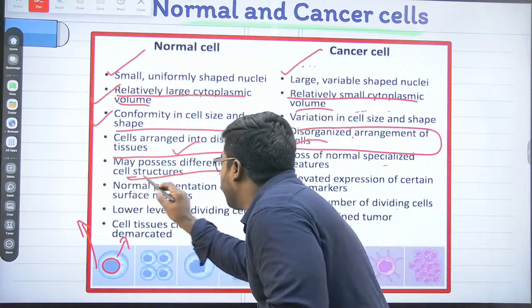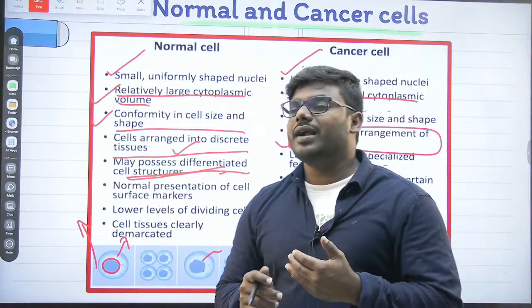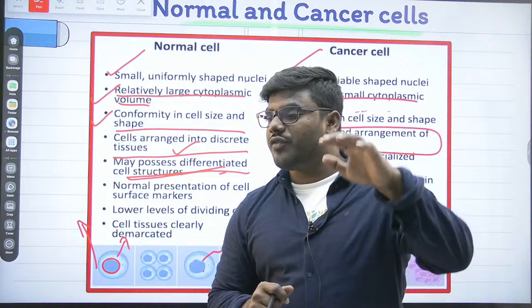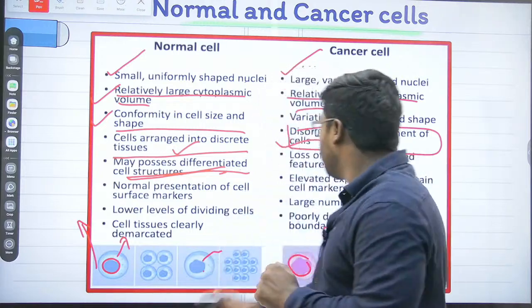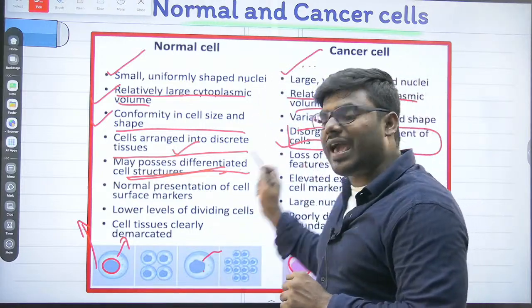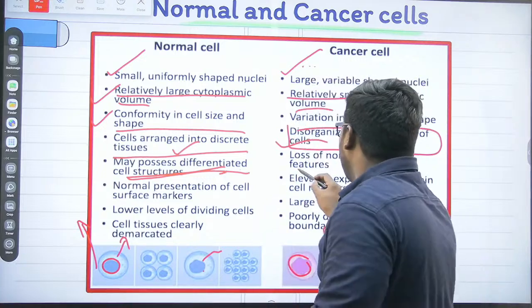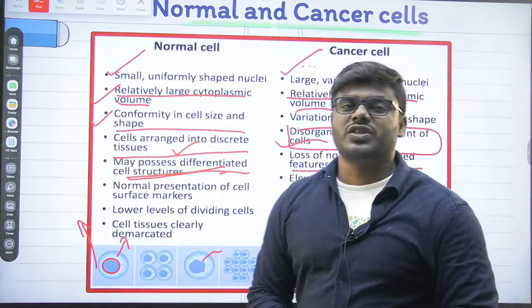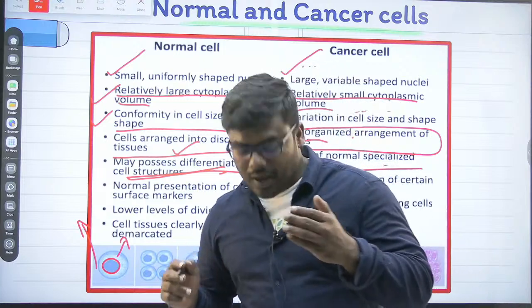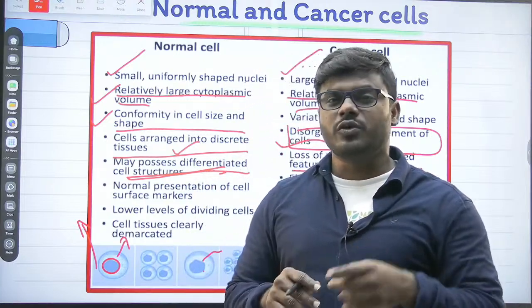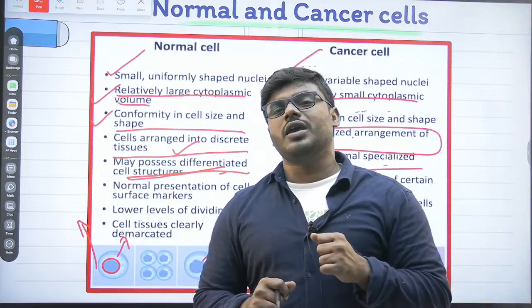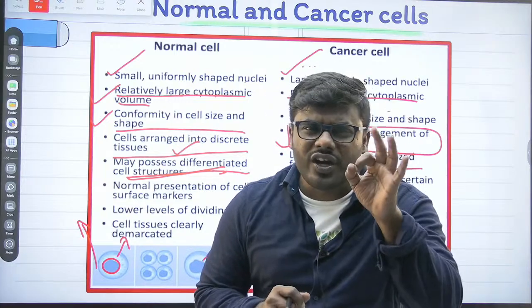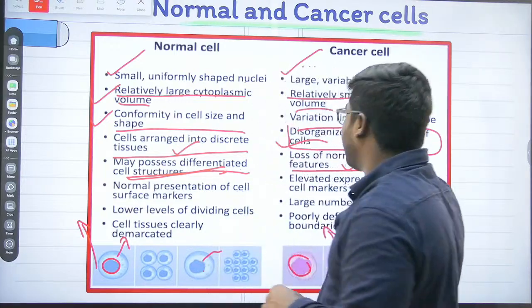Only for a particular period they undergo division. Later they undergo differentiation by stopping the division. But if you look into cancer, what you have to understand is loss of normal specialized features. What do you mean by loss of normal specialized features? It never undergoes differentiation at all. What will it do? Only division.